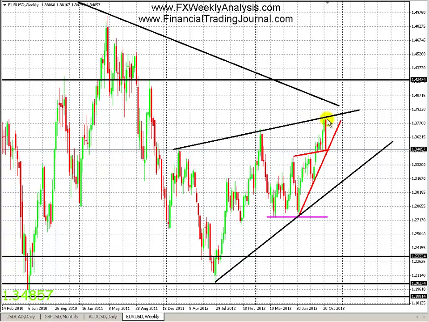And then this week we dropped considerably, and as I mentioned last week, I was holding a short position on euro dollar, which was pretty much near the top, and I caught about 300 pips of this drop, which was about 350 pips total, but I only caught 300 of it. I exited near 3.5. I didn't think it would keep dropping throughout the US afternoon yesterday, but it did.